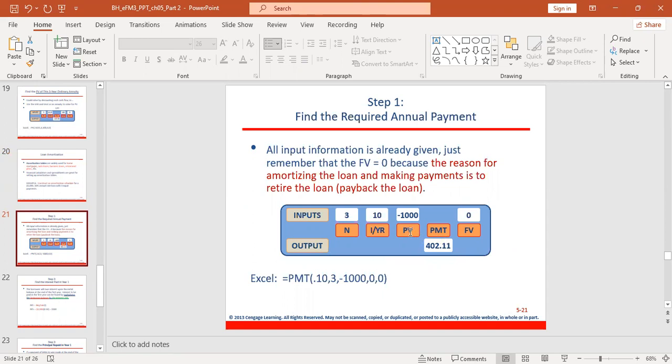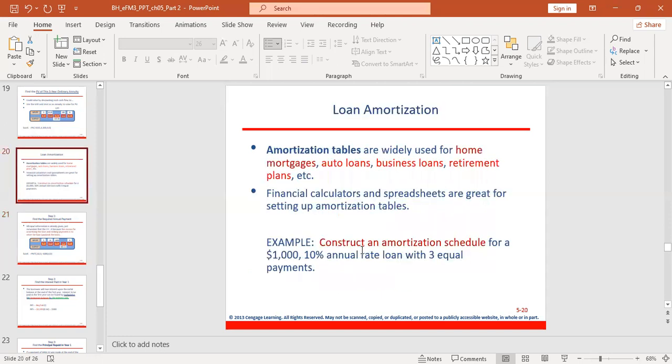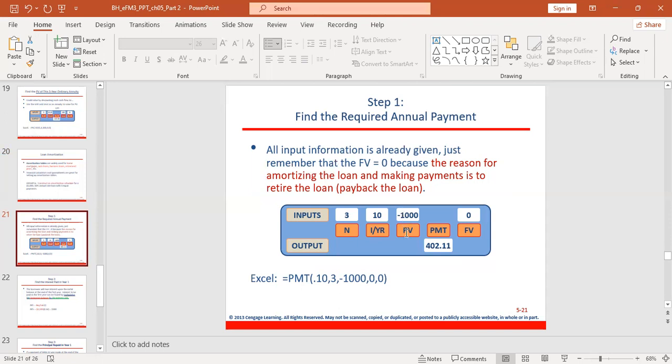So why do they use PV? Because whenever you are repaying back a loan, it is actually a present value problem. You can see that in the question, they didn't tell you whether it is PV, or future value of annuity, or present value of annuity. But write it somewhere. Anytime you are given an amortization schedule question, even if you are not told that it is a present value problem, always remember it is a present value problem.